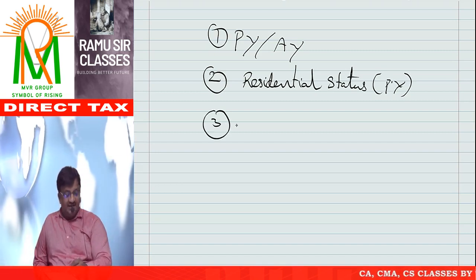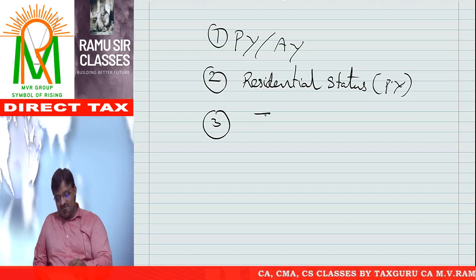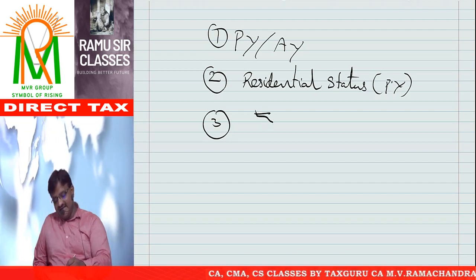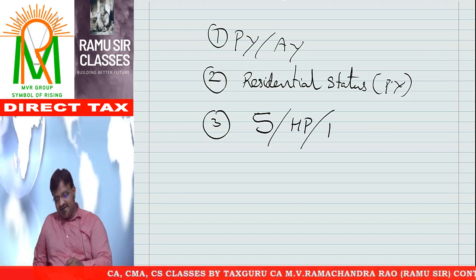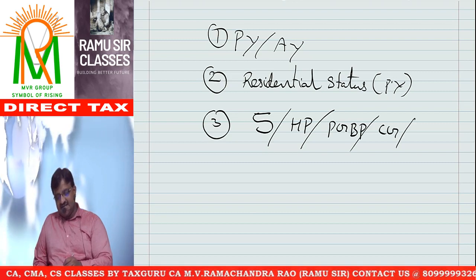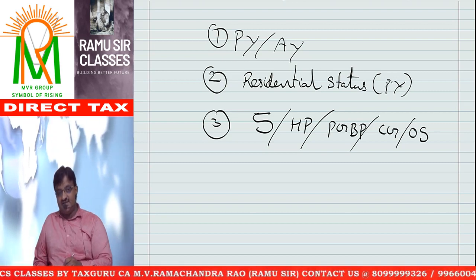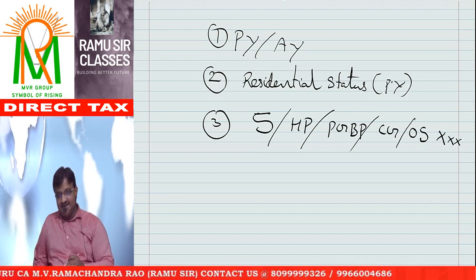Question number 3: I need to ask what are the incomes under the head salary, house property, PGBP, capital gains, and other sources. Like this, all 5 heads of income I need to calculate.